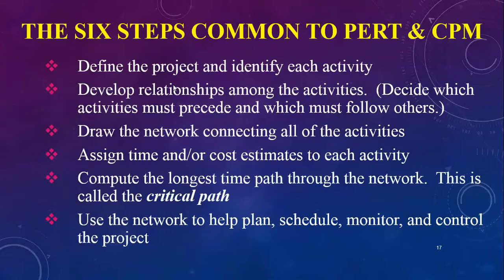we have to define the project and identify each activity. We need to develop relationships among activities, decide which activity must precede and which must follow others, and draw the network connecting all of the activities. We need to assign a time or cost estimate to each activity, and compute the longest time path through the network, which is called the critical path. Then use the network to help plan, schedule, monitor and control the project. So these are the basic 6 steps which are common in both the methods.